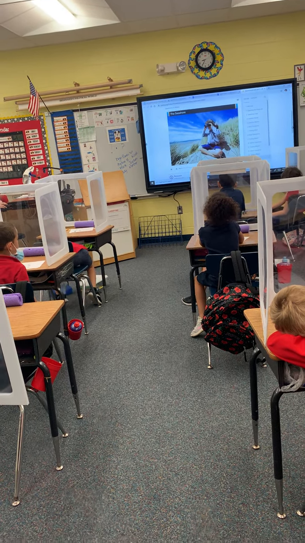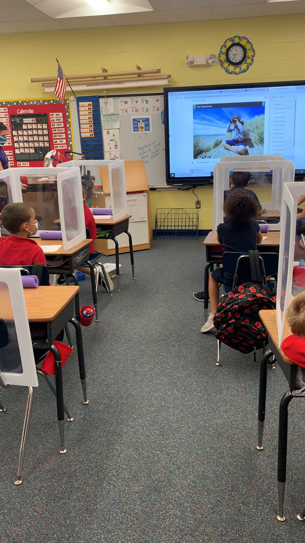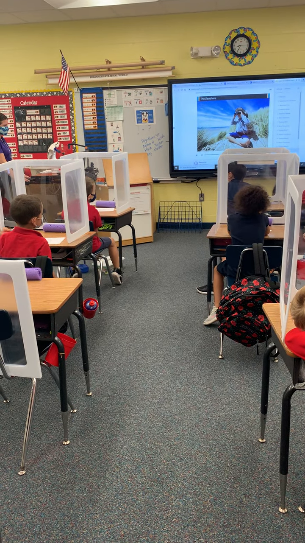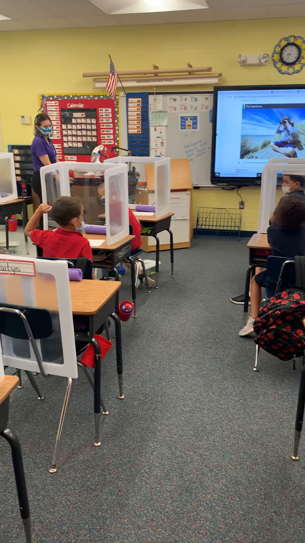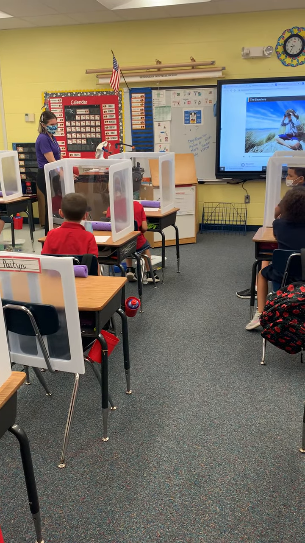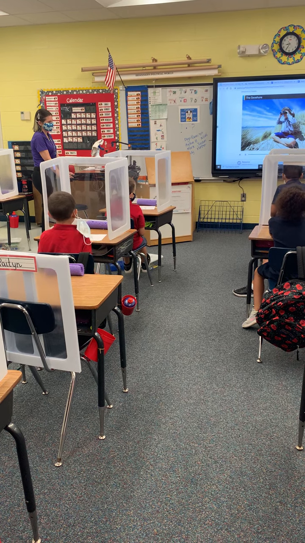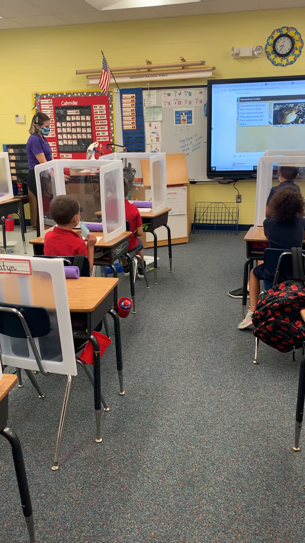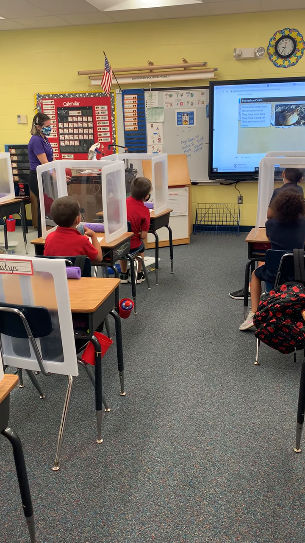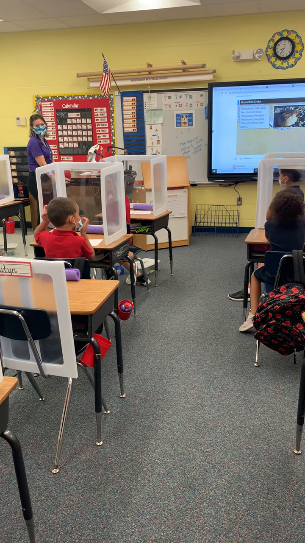You did a wonderful job answering who, what, when, and where questions about the amazing things we found on the seashore. Let's answer more questions about the things we find on the seashore. Get out your binoculars and let's see what we can find. Look, we found a horseshoe crab. Let's learn about them. Read along as I read the text.